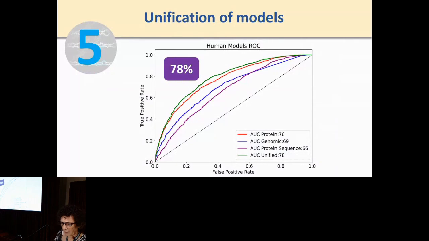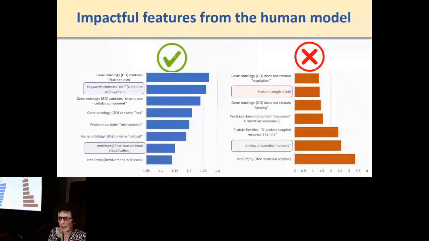that I showed you, and I don't have time to go into the different models, but the model that only uses, let's say, the protein itself without the annotation is less accurate than with annotation and so on. Most importantly, we were able to find what the impactful features are on the human model, and all those on the left were positive, I mean, increased the model. Those on the right decreased the model, and I marked, for example, the length of the protein. If they are shorter, they are less likely to be regulated and so on.